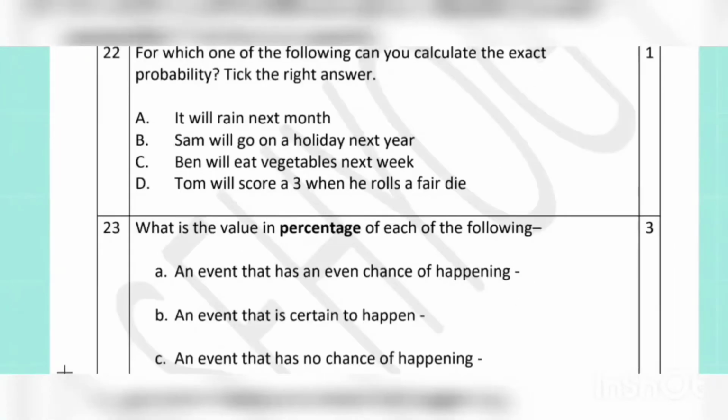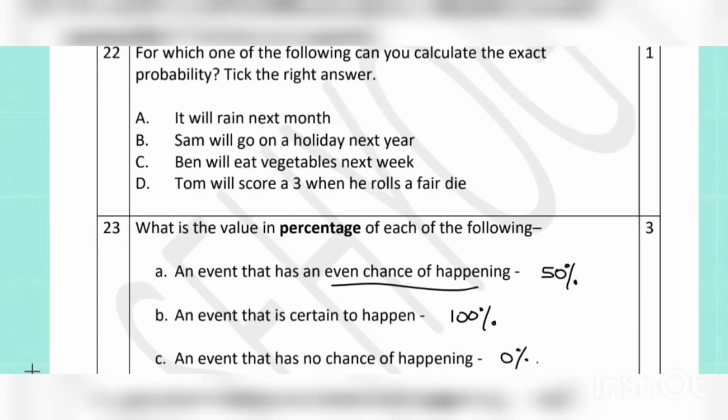Question number 23, what is the value in percentage of each of the following? So, event having an even chance of happening is 100 divided by 2, 50%, certain to happen is 100%, no chance of happening is 0%. In question number 22, for which one of the following calculate the exact probability?